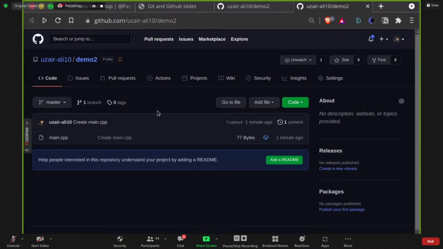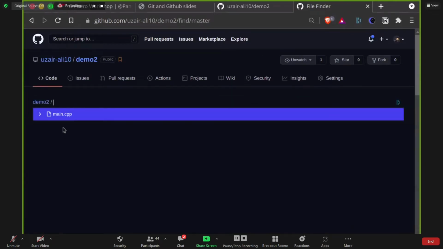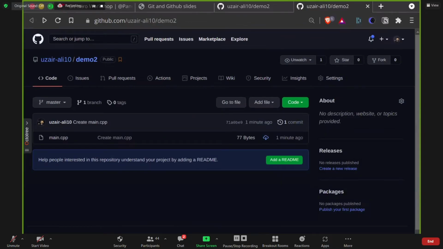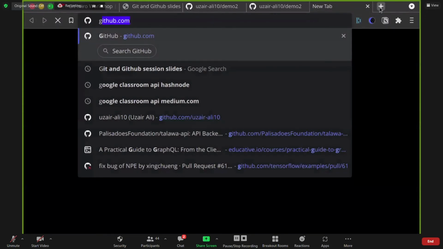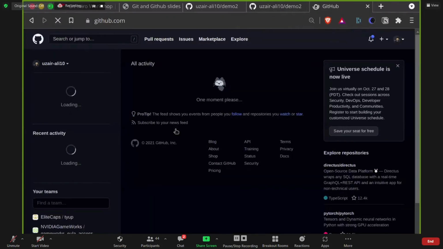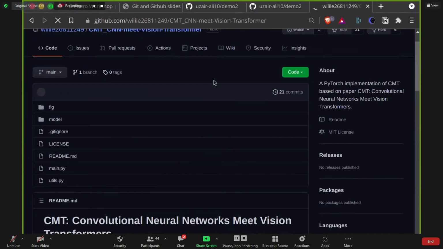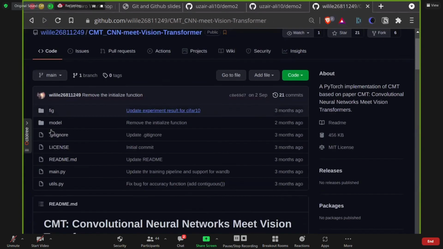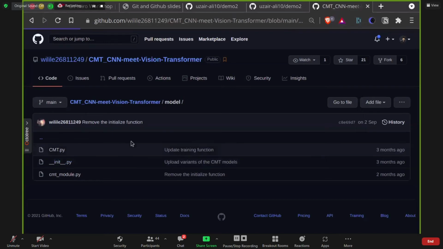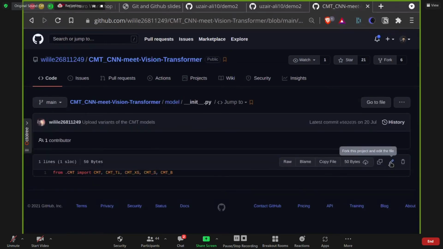Creating a file on a GitHub repository is known as a commit. You can use this GUI to create a file, or you can push from the CLI, which we will look at in further sections. You can even go to someone else's code and make some changes, like this one. This is code someone else wrote. I don't know what it is. We can go over there, read the code, and even make changes to it using this button.